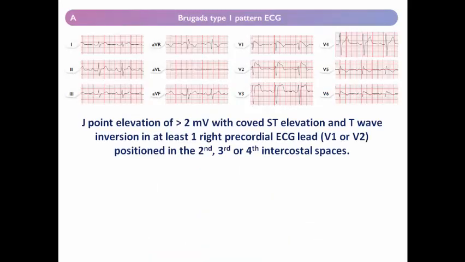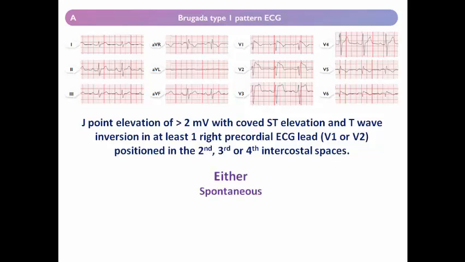In type 1 Brugada syndrome, which is the most famous type of Brugada, there is J point elevation of more than 2 mV with coved-shaped ST elevation and T-wave inversion in at least one right precordial lead, either V1 or V2 or both of them, when they are positioned in the 2nd, 3rd or 4th intercostal spaces, as we are going to speak about elevating the right precordial lead position to the 2nd space.